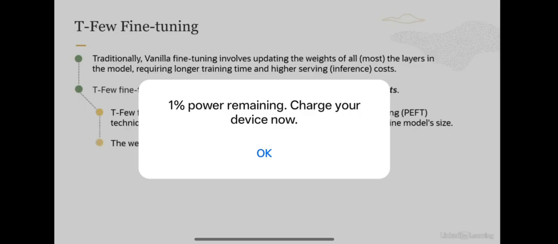And these weight updates are localized to the TFew layers during the fine-tuning process. By isolating the weight updates to only a few select layers, we are able to significantly reduce the overall training time and the cost compared to updating all the layers with something like vanilla fine-tuning. So there's definitely something which you can leverage and give you really good results at a lower cost.